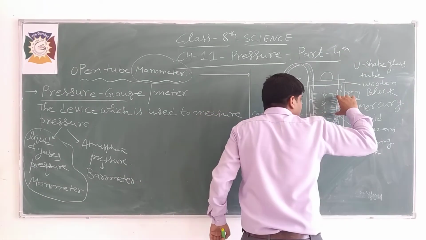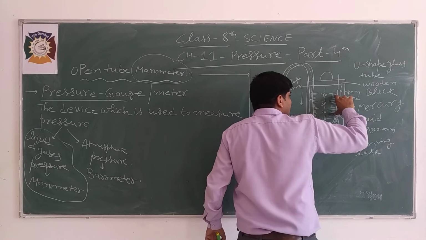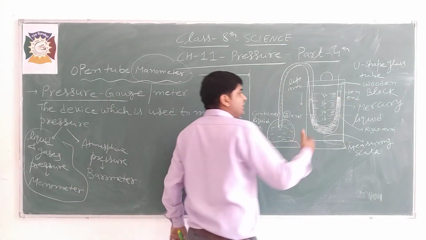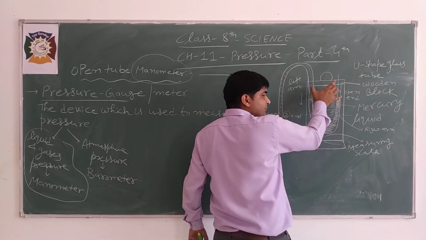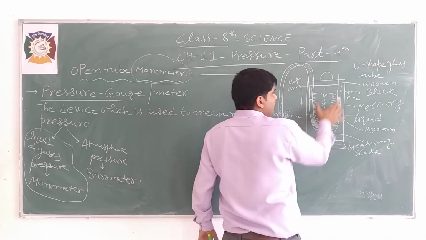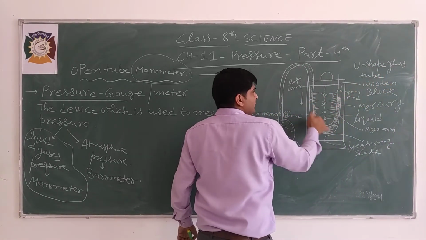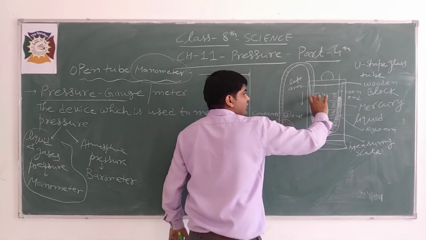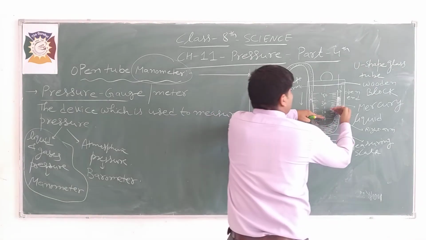So this liquid represents the difference in the pressure in the arms of the U-shaped glass tube. This is the U-shaped glass tube. This difference you can measure. This is the left arm liquid, and this is the right arm liquid.